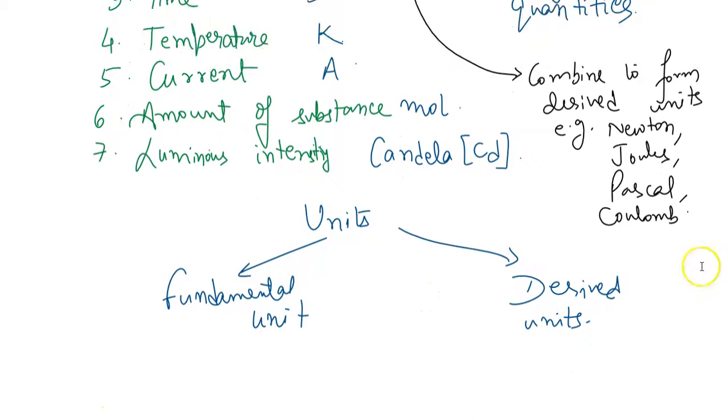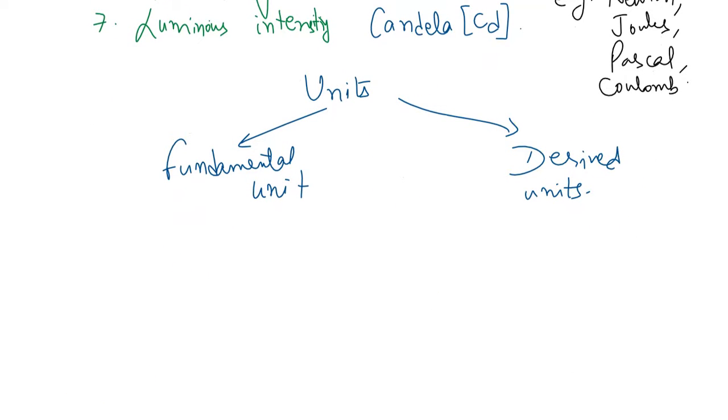Okay. So if we talk about, let us say for example, Newton, that is one of the derived units. If I want to express Newton or any derived unit in terms of fundamental units, first I'll have to know any basic expression of the quantity whose unit is this derived unit.